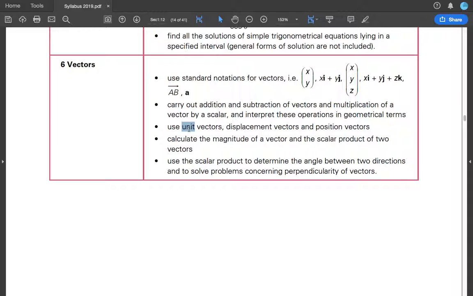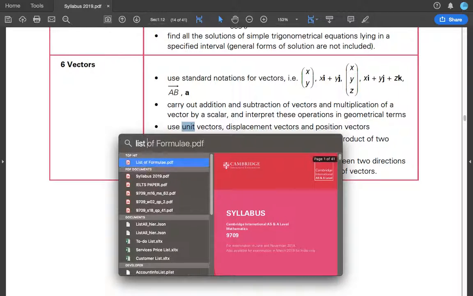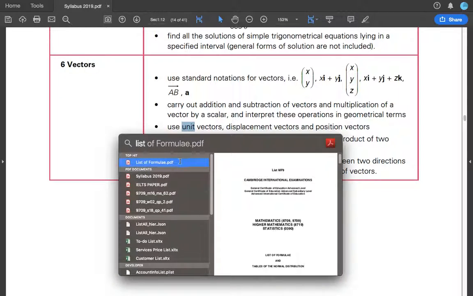Calculate unit vectors, which is just AB with this one on top, whatever. You can just go and decide. Look at your textbook. Calculate the magnitude, square root of x squared plus y squared, square root of x squared plus y squared plus z squared. Use the scalar product to determine the angle between 2 directions and use it to solve problems concerning perpendicularity of vectors. If 2 vectors are perpendicular, their scalar product would be 0.